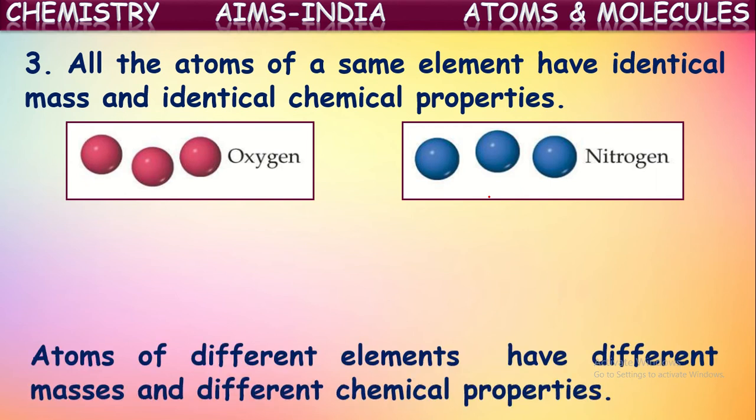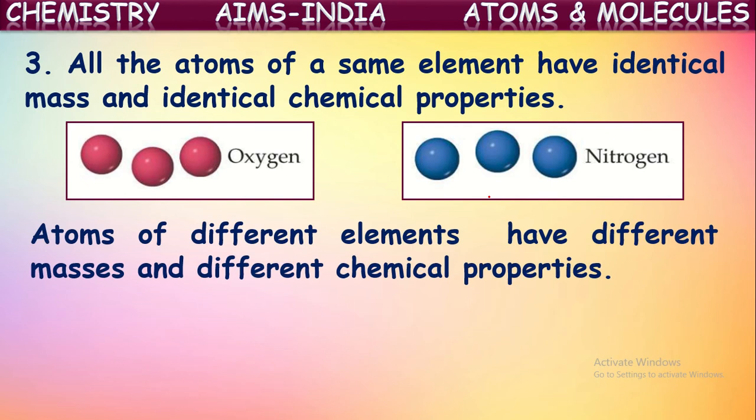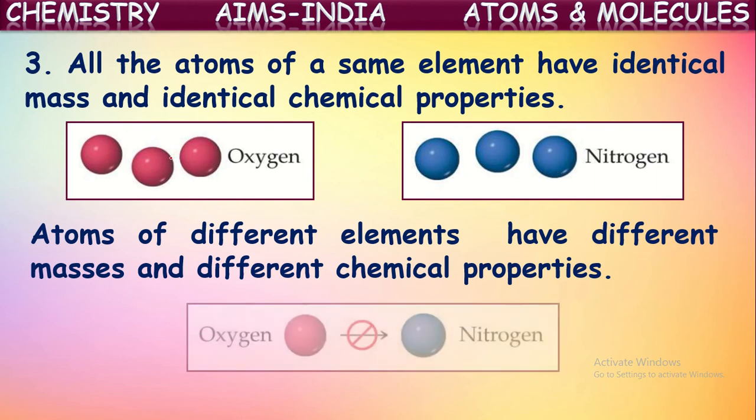And it is extended like this here. Atoms of different elements have different masses and different chemical properties. That means if you see the atoms of different elements, they will be having entirely different properties. They won't be same in any property. For example, we told here atoms of oxygen are same in all properties. All atoms of nitrogen are same in all properties. If you compare these two, oxygen atom and nitrogen atom, they won't have any similarities. Atoms of different elements are different in all respects.